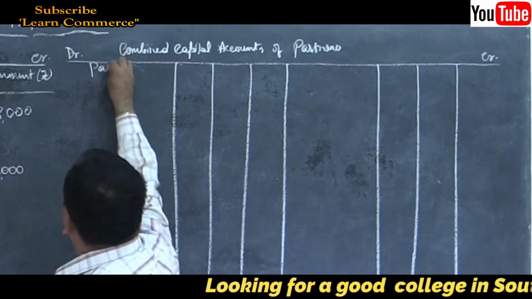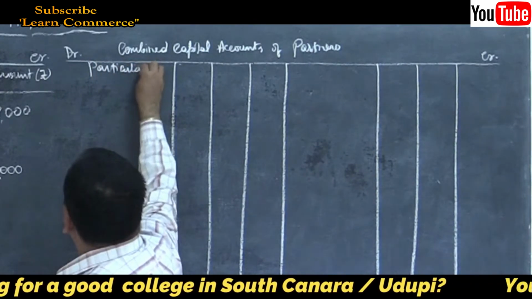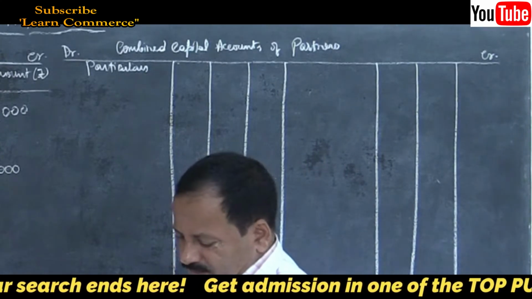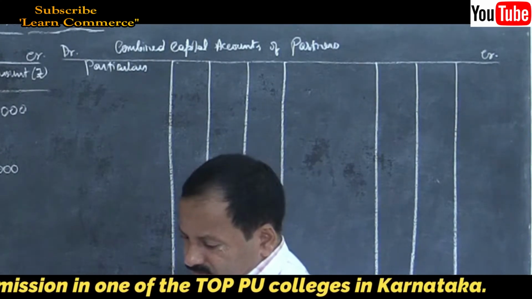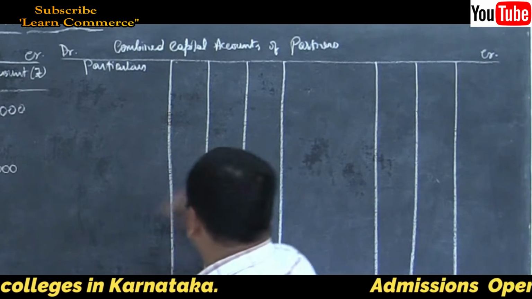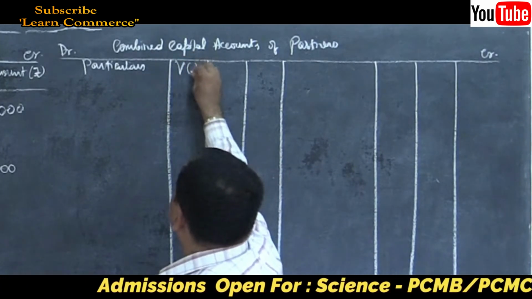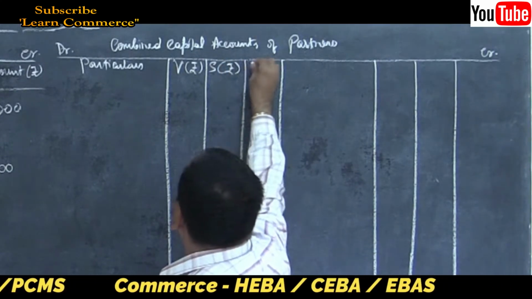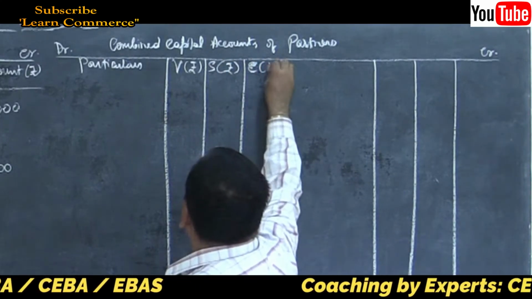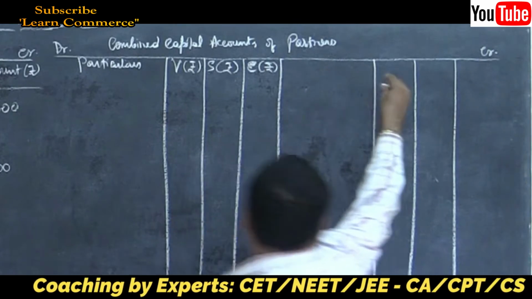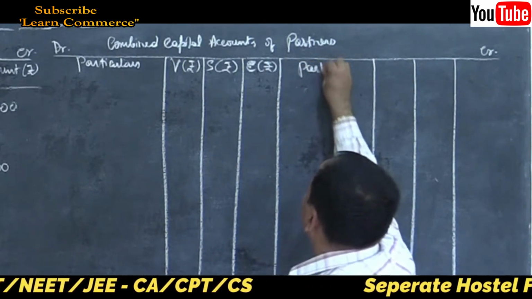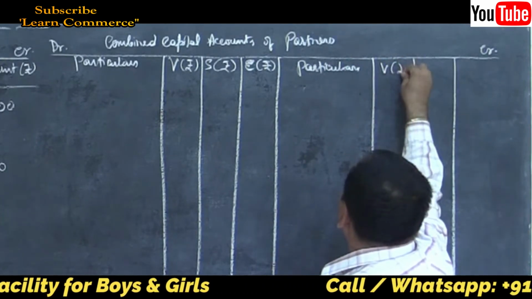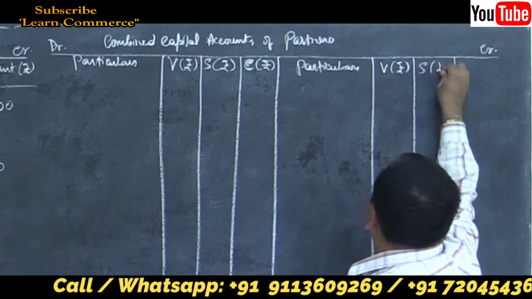Particulars. Then write the names of the partners. Vani, Sandhya and the new partner is Chaya. Correct? So Vani in rupees, write the full name of the partner, Sandhya and Chaya. Here also the same thing. Particulars. Vani, Sandhya and Chaya.